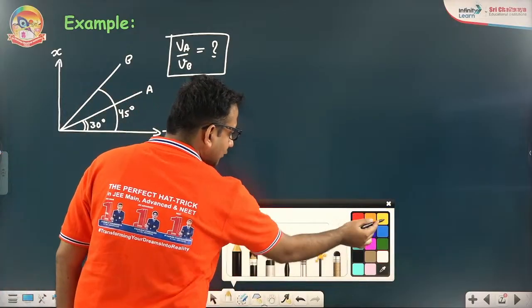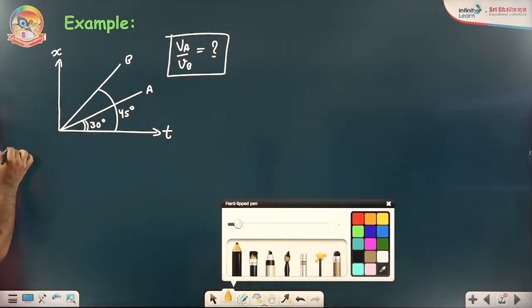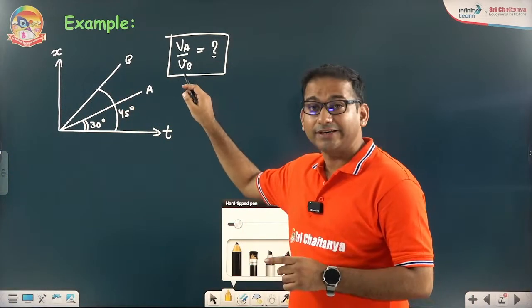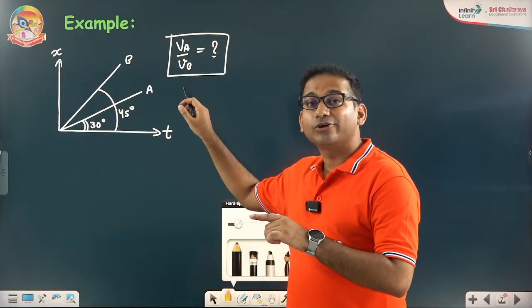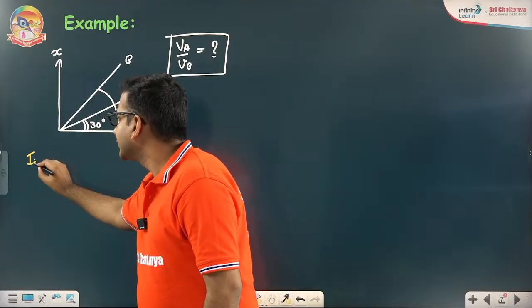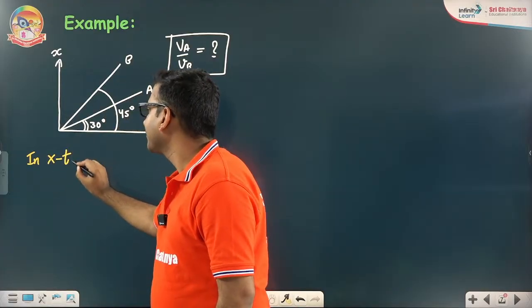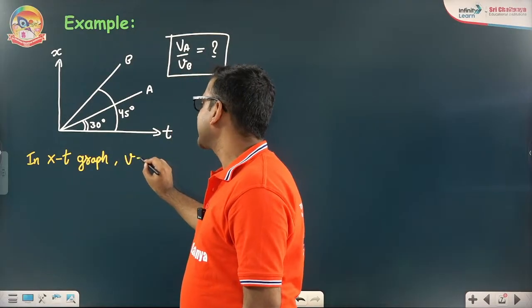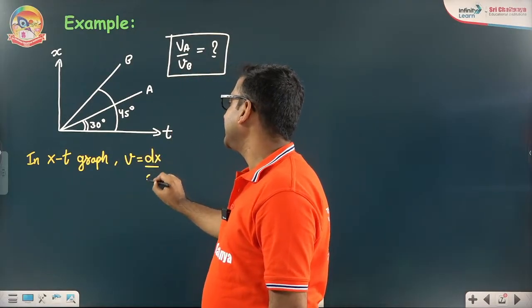You can simply say here VA by VB. So examiner wants you to deal with the velocity, giving the position time graph. So what we need to know is that in xt graph, velocity is given by dx by dt.